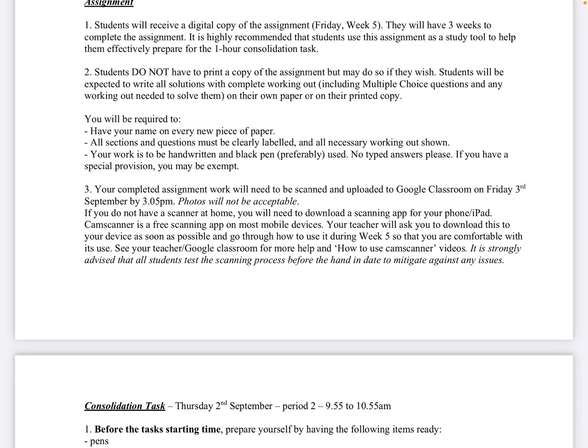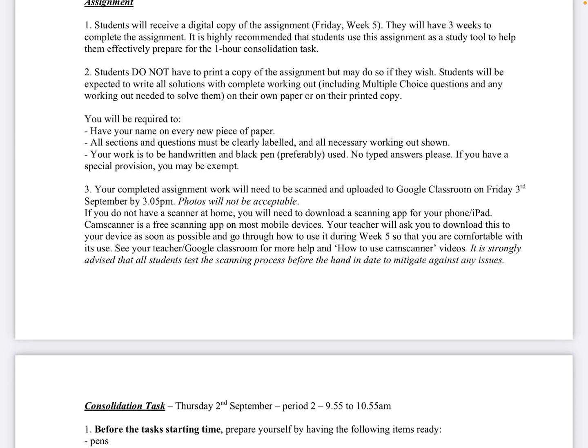All sections and questions must be clearly labelled. So if you do section 1, question 1, I want to see section 1, question 1. Okay? And then when you go on to question 2, if it's still in section 1, you just write 2 underneath. You don't have to keep writing section 1, question 2, section 1, question 3. Section 1 once at the top, and then all the question numbers underneath.